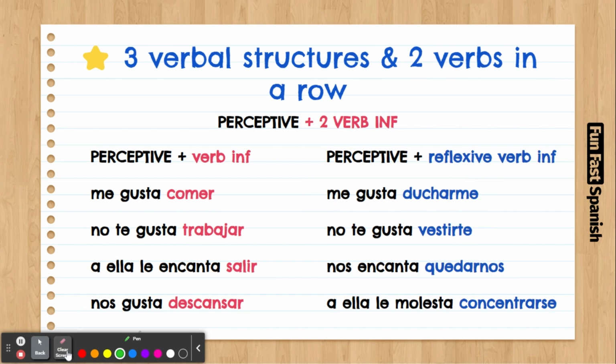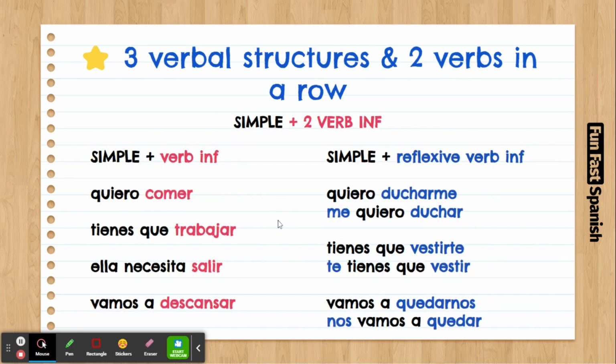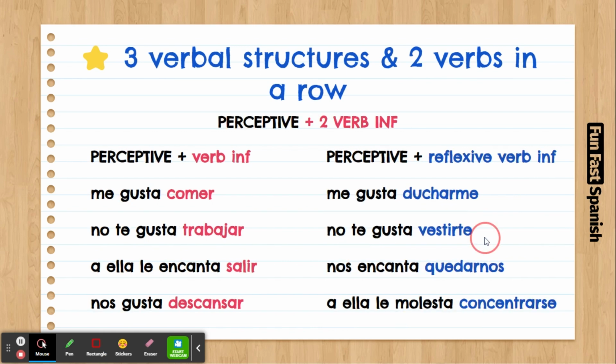So this is a common factor, so it's highly recommended to always put this word, the reflexive pronoun as it's called, at the end. It's better to put these words me, te, nos at the end when you have two verbs in a row. That way you will always be right, no matter if it's a simple structure or a perceptive structure. Try always to put the me, te, nos, all the reflexive pronouns at the end, and you will be safe.